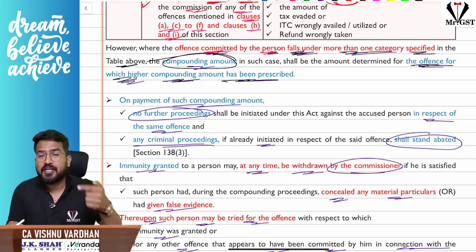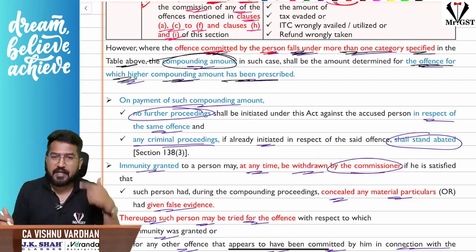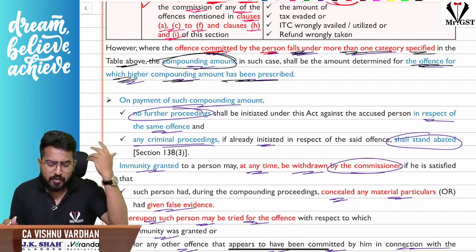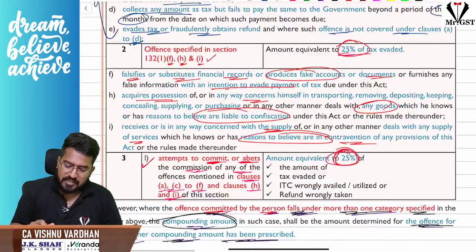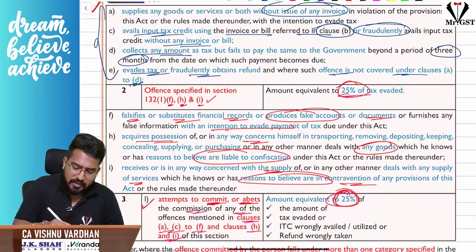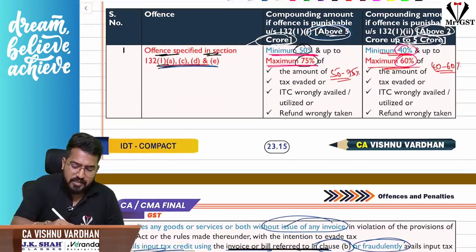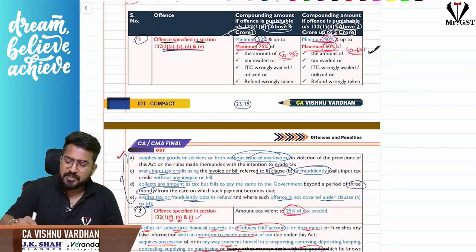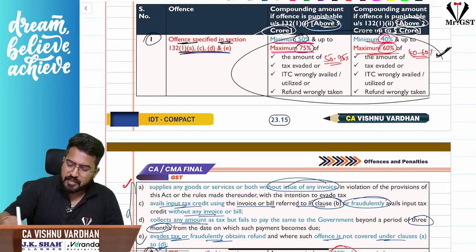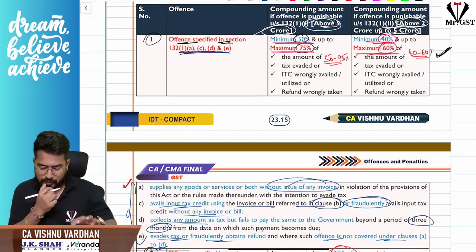I repeat, you have done an offense which is falling in more than one category above. Obviously, compounding fees will be whatever the highest limits are, that will be taken. So suppose any offense is falling in this category also, then which one should you follow? Obviously, here the maximum rates are mentioned, so you should follow this particular category only. That is the point.